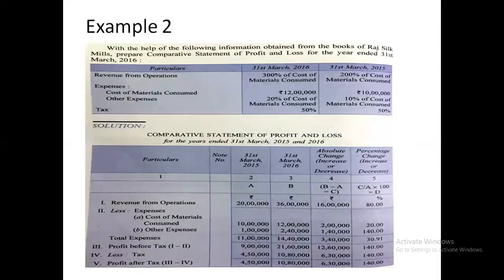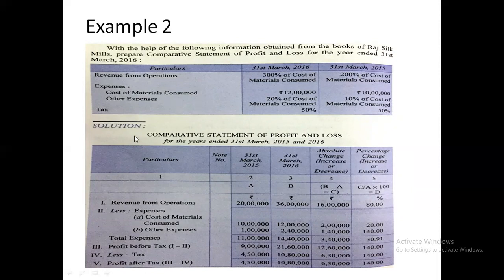We'll take one more example. Here also, same way, we have revenue from operations and expenses. We have two expenses, cost of material consumed and other expenses. Data of the current year is given first and the previous year later on.